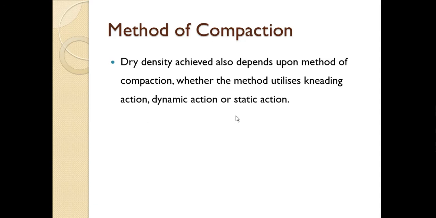Then the next factor is the method of compaction. The dry density achieved also depends upon the method of compaction, whether we are using kneading action, dynamic action or static action. When we adopt different methods, the dry density obtained also varies. So based on the method of compaction, the dry density achieved varies.